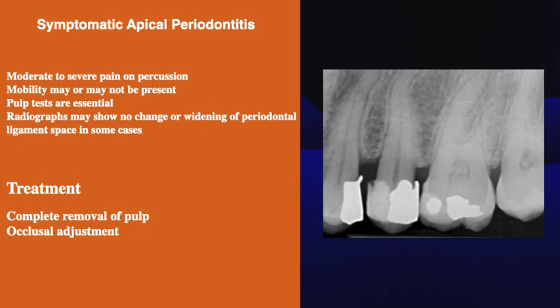Symptomatic apical periodontitis is the inflammation of the periodontal ligament, which is caused by tissue damage, extension of pulpal pathology, or occlusal trauma. The patient has moderate to severe pain on percussion. Pulp tests are essential, and their results must be correlated with other diagnostic information in order to determine if inflammation is of pulpal origin or from occlusal trauma. Radiographs may show no change or widening of the periodontal ligament space in some cases. Treatment is complete removal of the pulp or occlusal adjustment.